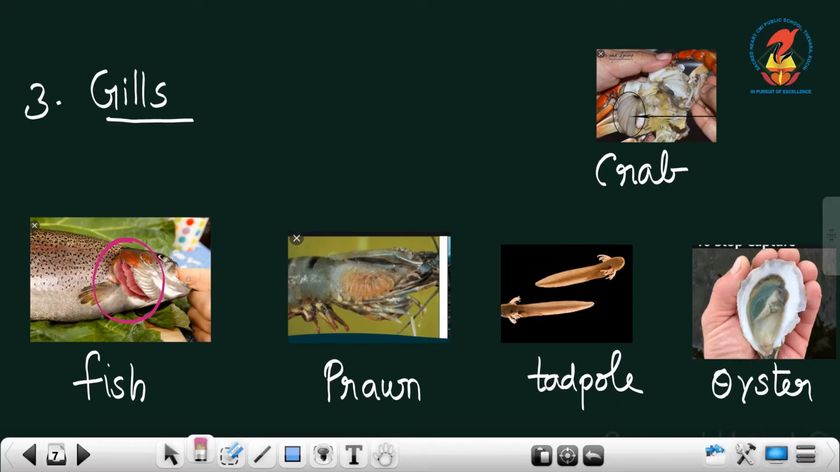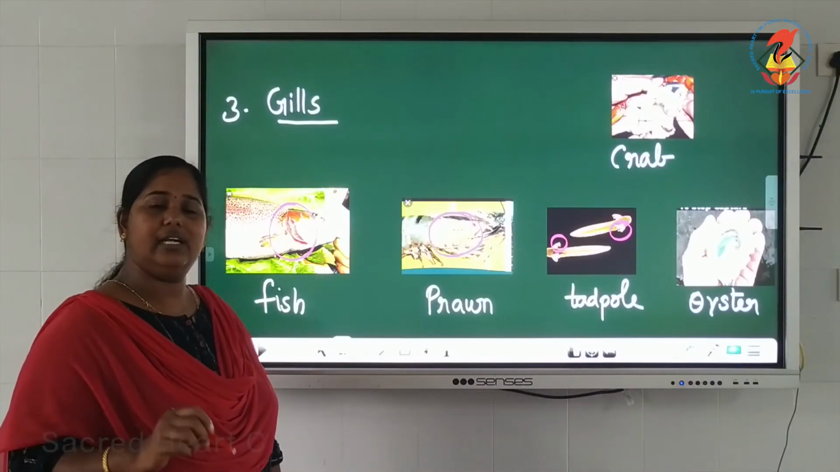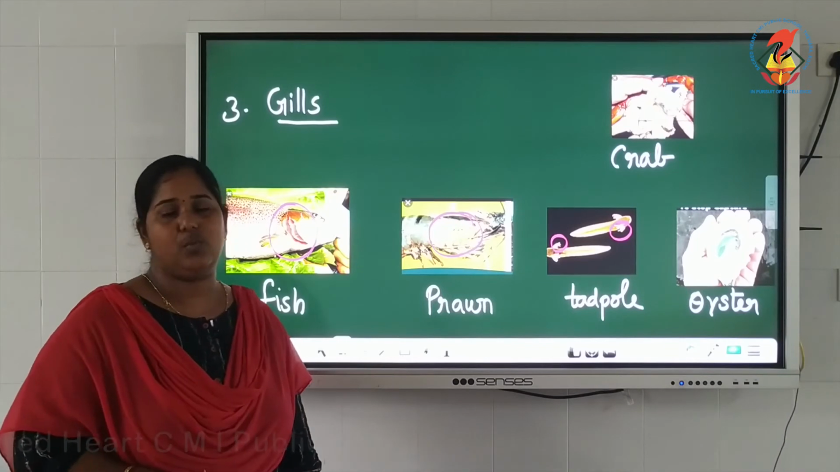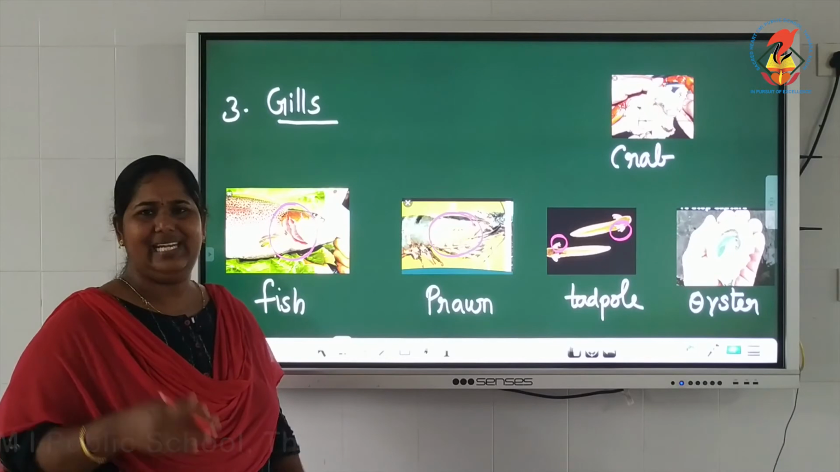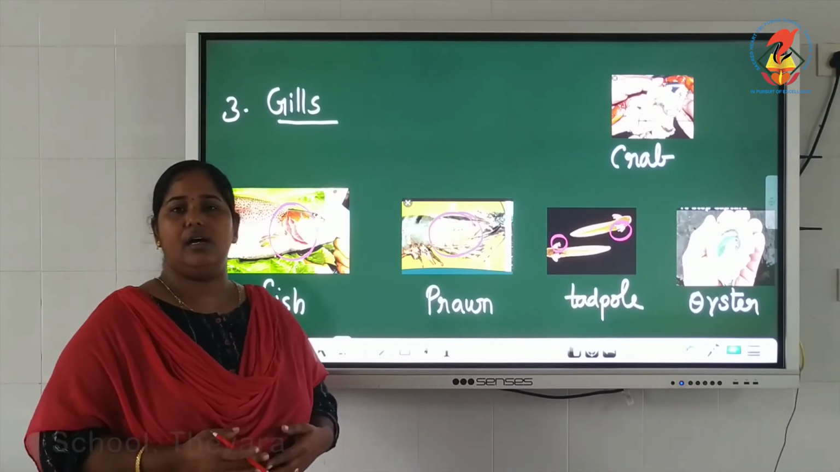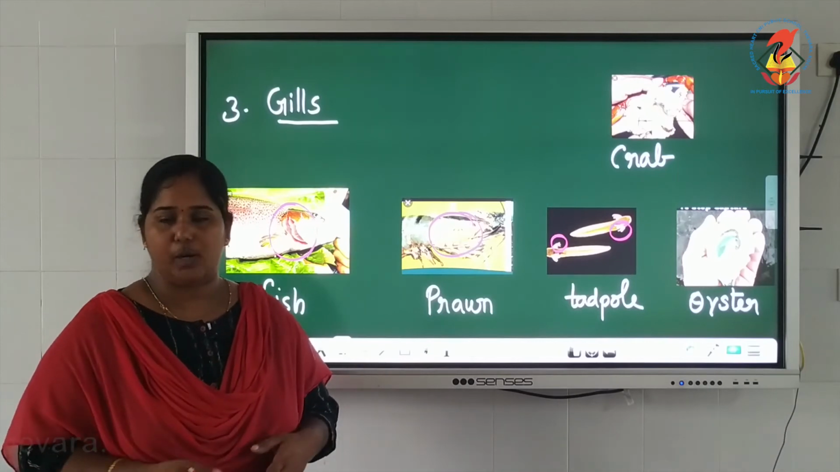Here we can see the picture of a prawn. This is the gills of a prawn. Then this is a tadpole. What is a tadpole? Tadpole is the young one of a frog. Frogs normally lay eggs in water, and the young one that comes out of the egg is called a tadpole. It lives like a fish for a particular period of time. After that, it changes into the normal frog.